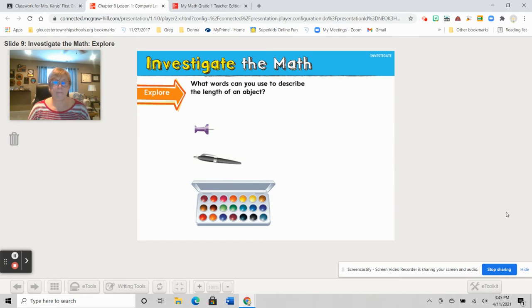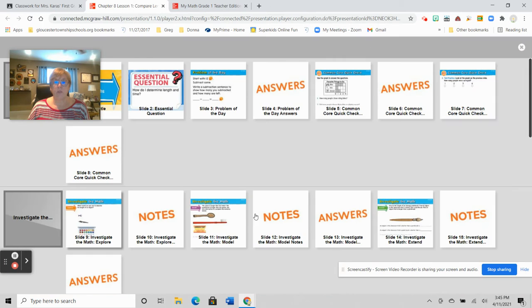That's right, the push pin. Is the pen longer or shorter than the box of paints? It's shorter. Is the paint box longer or shorter than the push pin? Very good. It is longer. Good job. So that's really what our lesson is about today, how to compare our lengths.